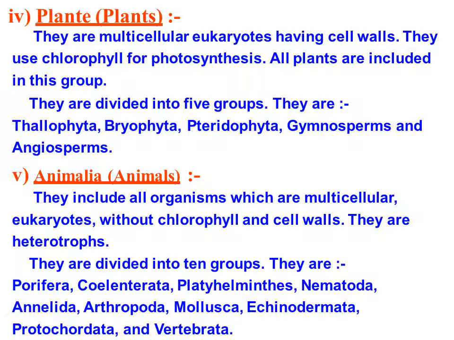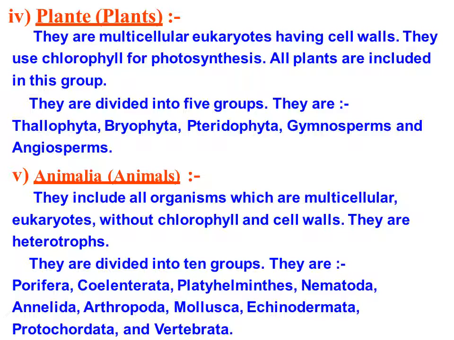Then at last we have Animalia, or animals. They include all organisms which are multicellular. Even plants are multicellular, but they are producers; they can prepare their own food. Animals are without chlorophyll and cell wall. They can't produce their own food, so they have to depend on other plants and animals for food. Animals don't have cell walls in their cells. They are heterotrophs.